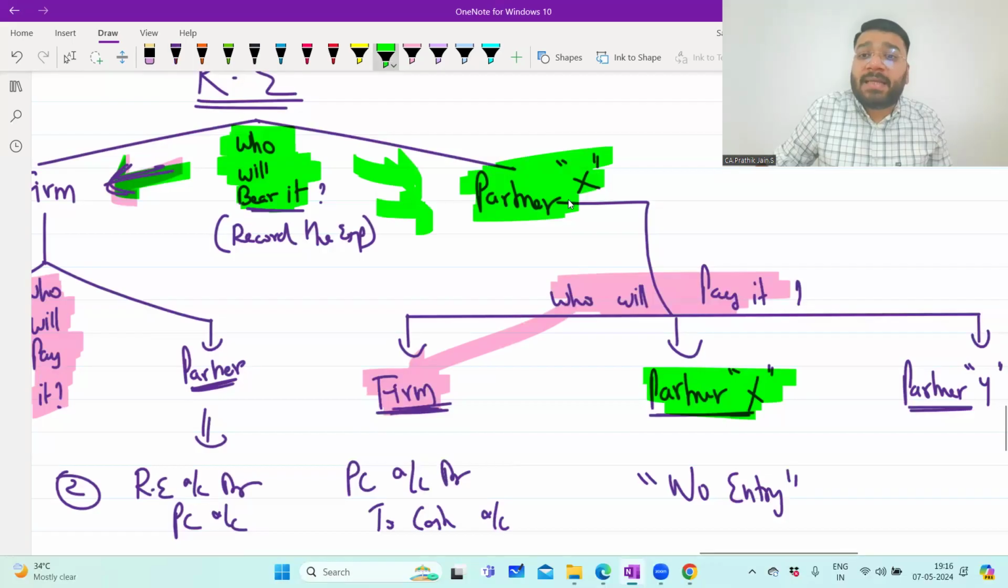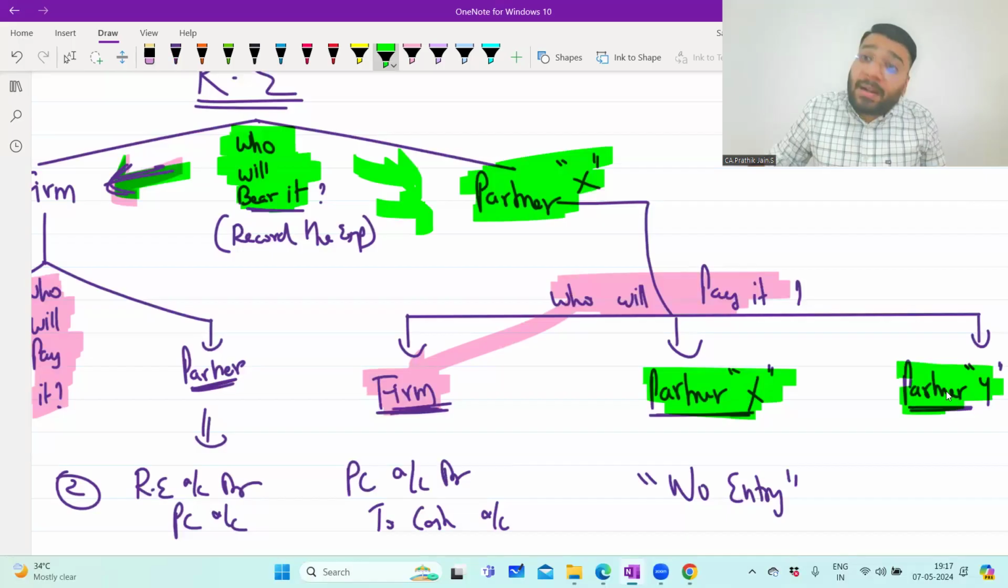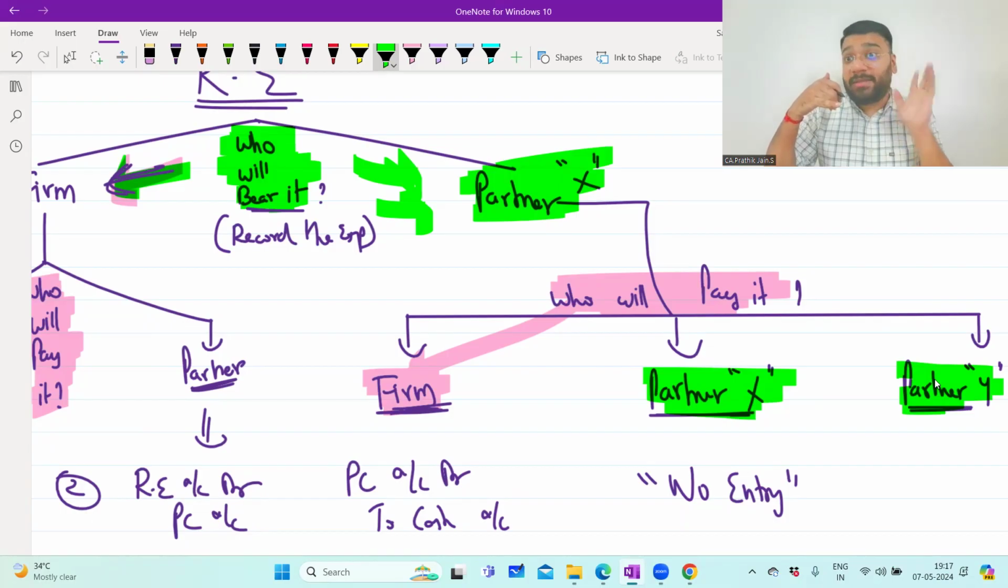Next, same question. Who is bearing it? Partner X is bearing it, but partner X does not have money at that moment. So he requested the firm. The firm also said, I also don't have money. Then we went to another partner called partner Y. So partner Y paid on behalf of partner X. Now, partner Y will not pay just like that. Partner Y will ask the firm, see, he's coming asking money. If you take the guarantee, then I'll pay the money or else I'll not. So the firm says, no, pay, I'll take the responsibility.